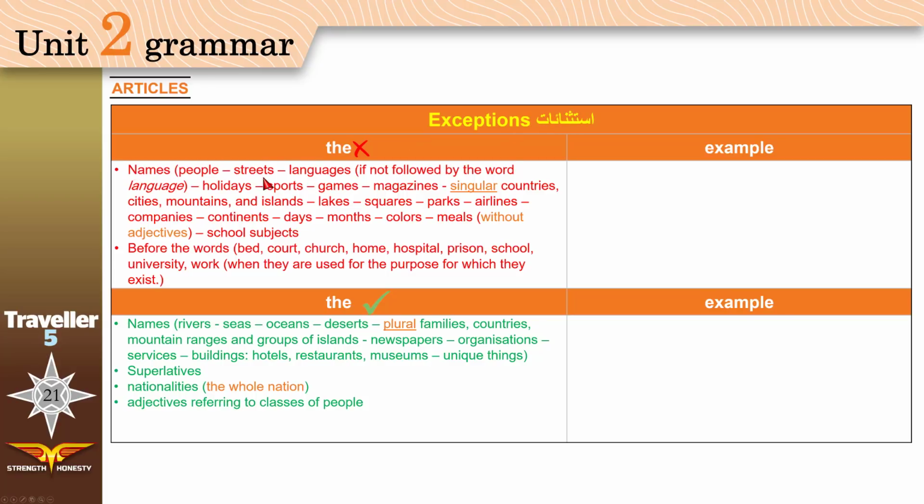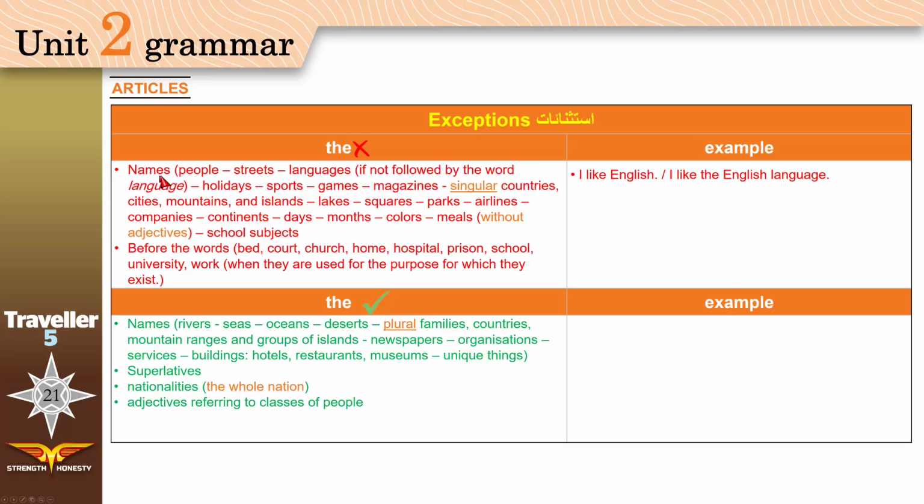Names of streets, names of languages, unless this language is followed by the word language. What do I mean by this? You say, I like English, or I like the English language. If you want to use the, you must add the word language after the word English.